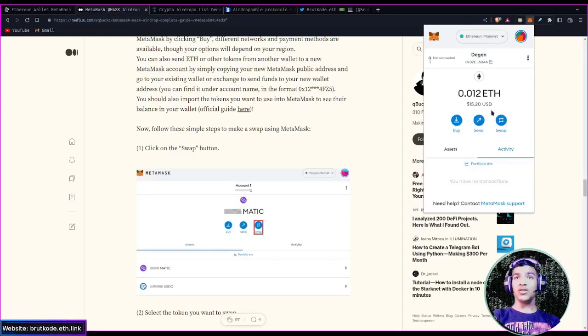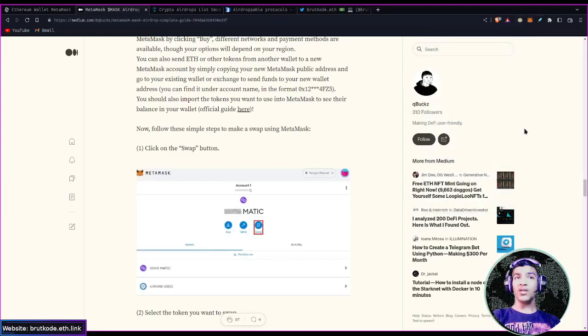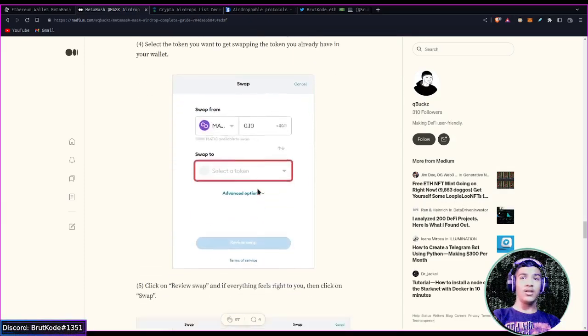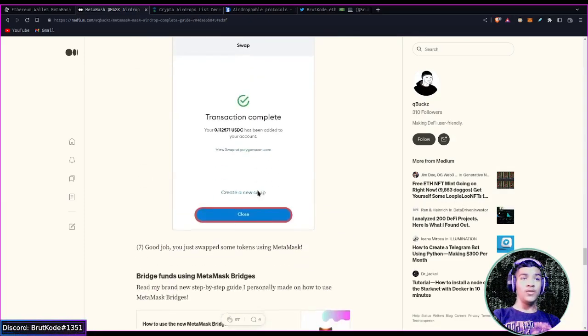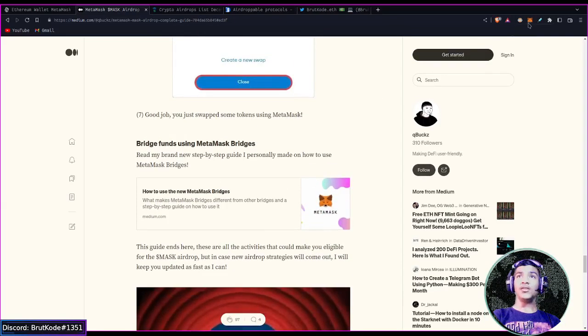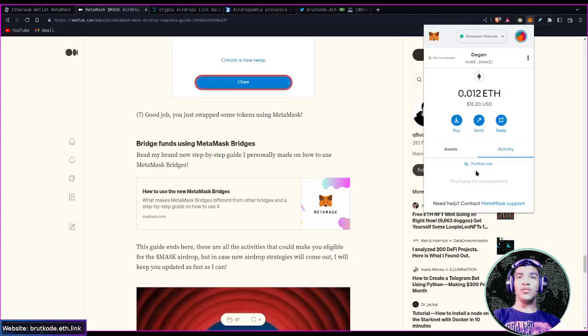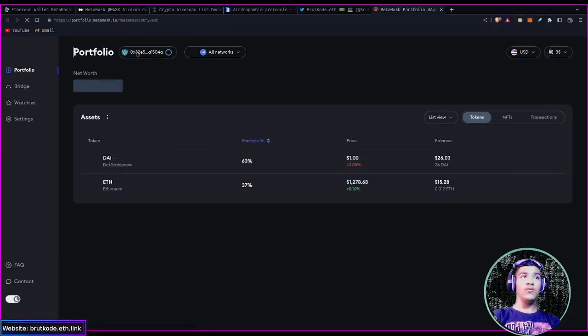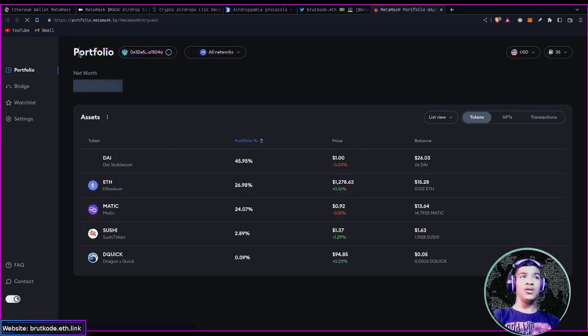But this is the first criteria, the swap function of Metamask, and the second criteria is the bridge function. If I open up my Metamask over here, let me open up the portfolio site. This is a new feature added by Metamask, which you see here, portfolio.